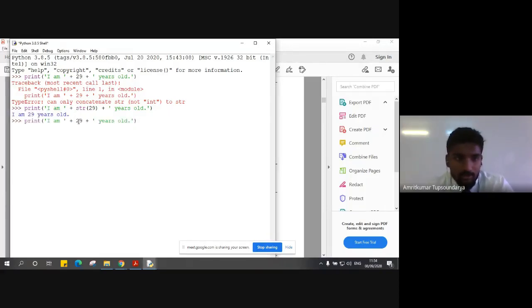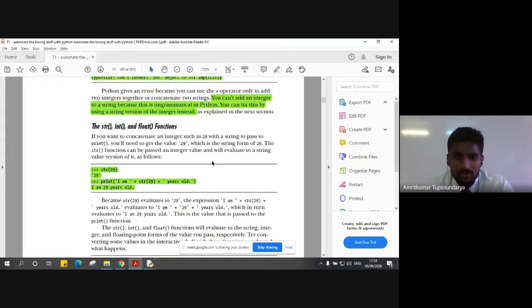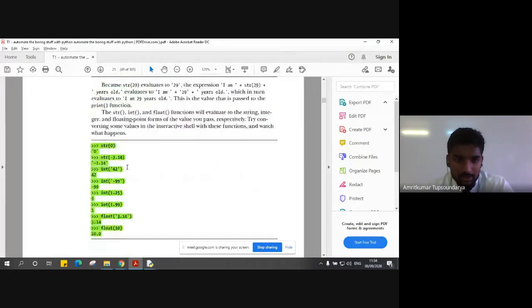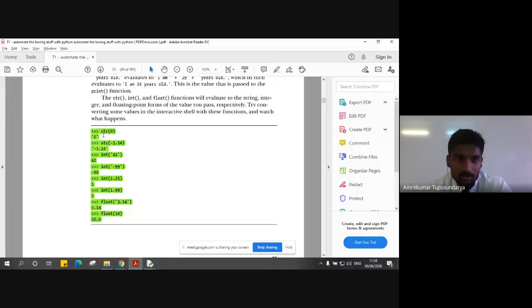So another method I showed you was making the 29 a string by putting it into single quotes. You can see here it gives us the same output. So these are simple examples, and you can see how it can be different. Even a negative number can be converted into a string and displayed as a string. Here are simple examples you can go through. I hope you are making a note of all these, whatever we are discussing.